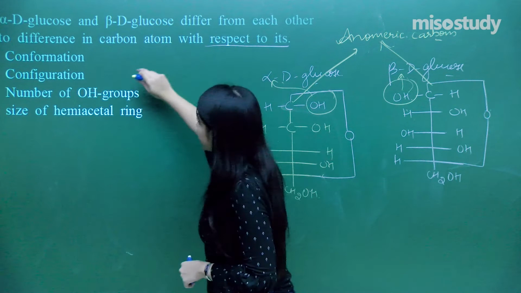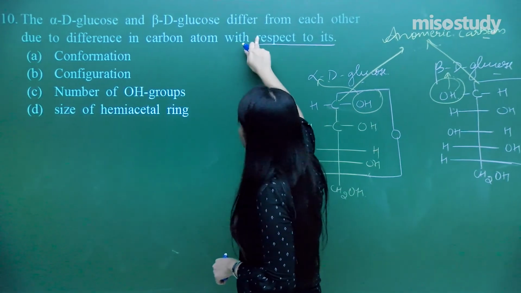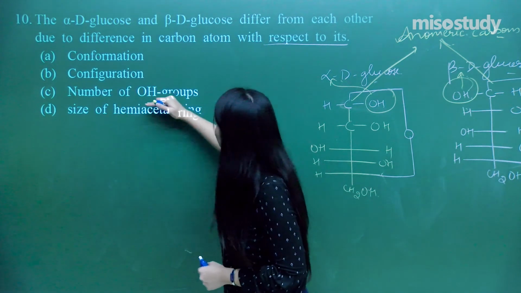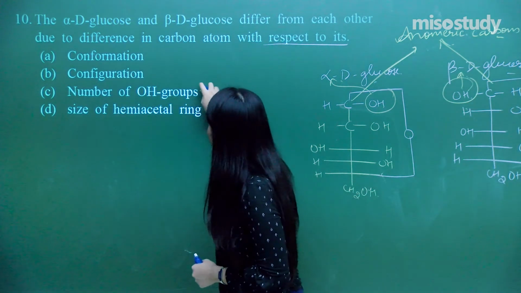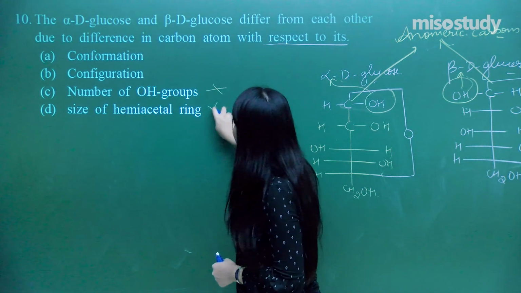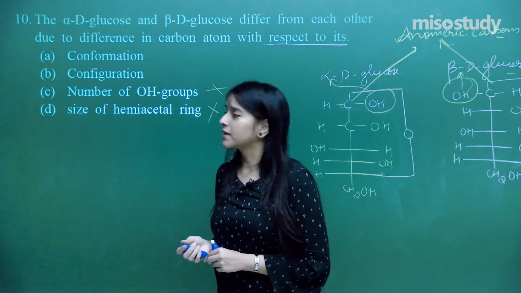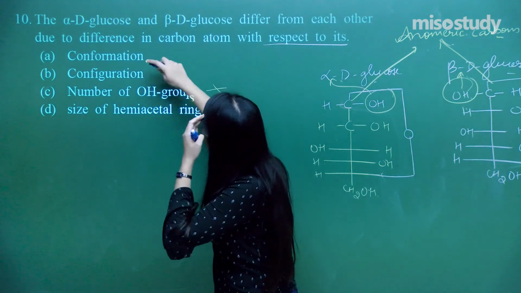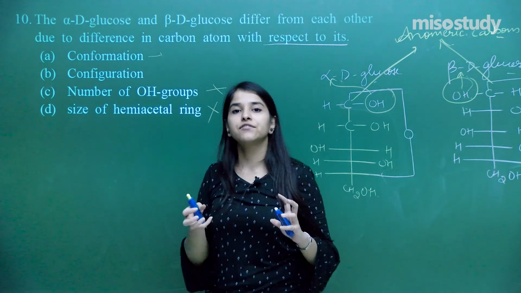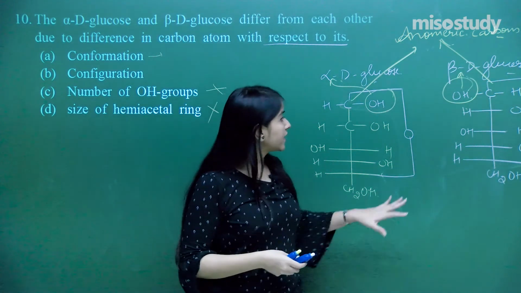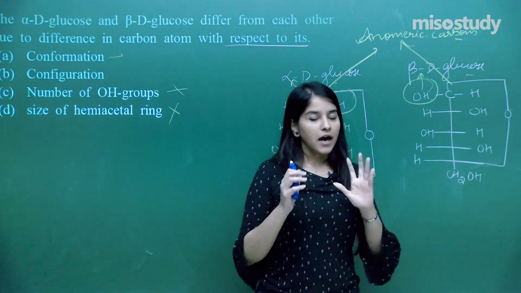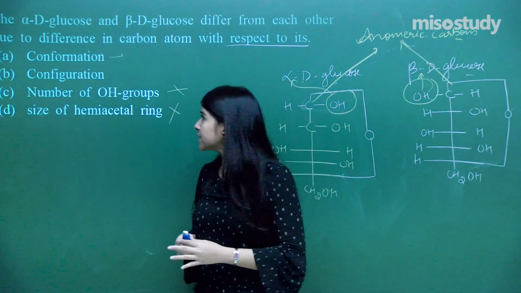Let us just check. The difference in the carbon atom with respect to its what? Conformation, configuration, number of OH groups. Number of OH groups are always the same, so this cannot be the option. Size of the hemiacetal ring? We are not concerned about the size. It's approximately the same. Conformation or configuration? Conformations are basically whenever I'm trying to rotate and have different kinds of conformations. But over here, different kinds of conformations for glucose is not possible. I hope you all know what conformation is.